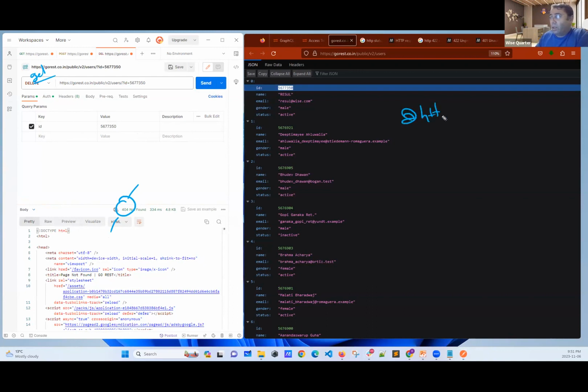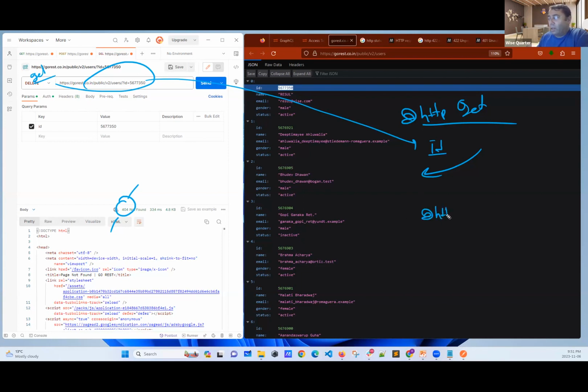On our HTTP GET method, they said, if you send me something with the parameter, I'm going to provide you the record. Got it. But on their HTTP delete method, when you provide the ID with the parameter, they say, no, I don't accept this. They didn't write some code for this.